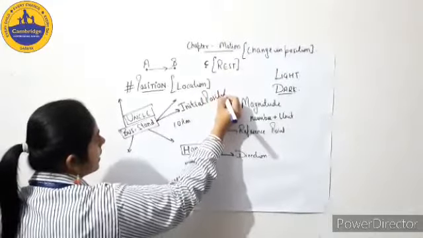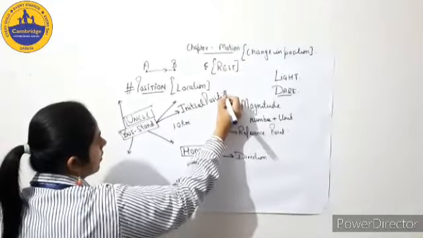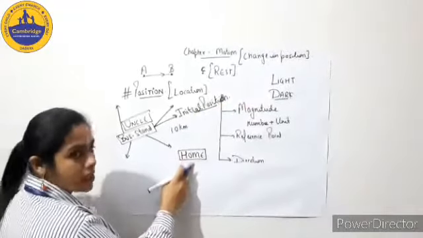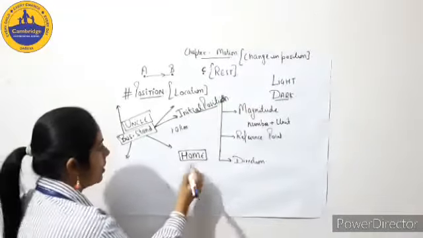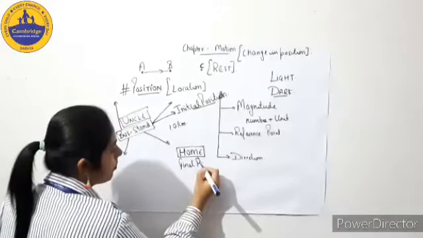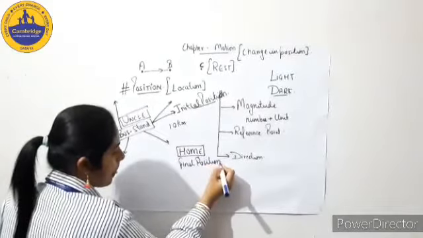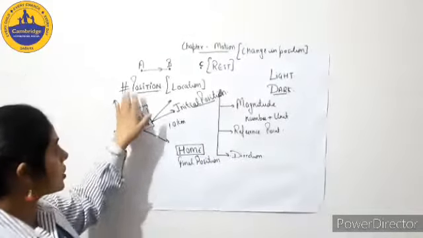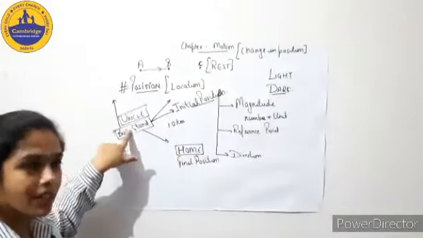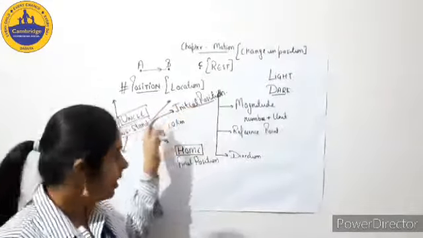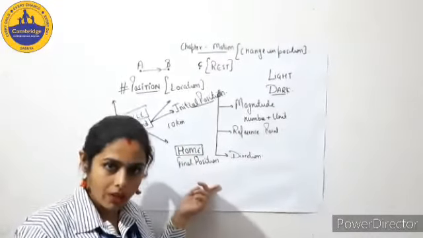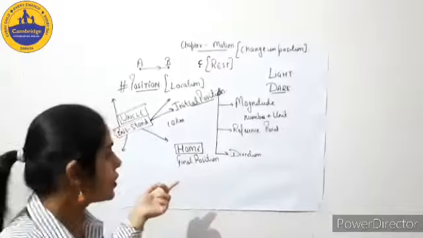What I am writing here is initial position, and where I reach, home, the final destination, we call it final position. Okay, so position means location. It is of two types. From where you start, we call it initial position. Where you end, we call it final position. Okay, now let's move on to the next page.